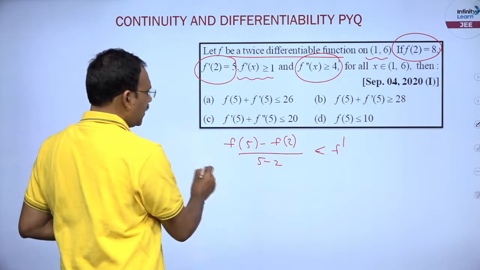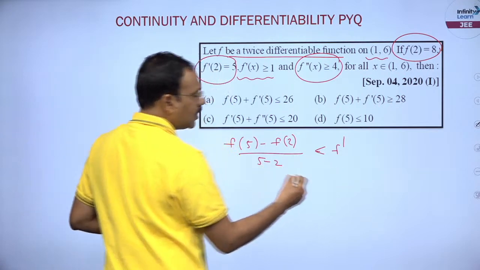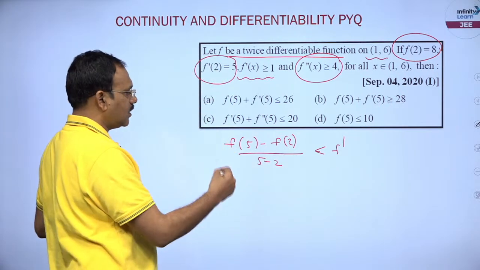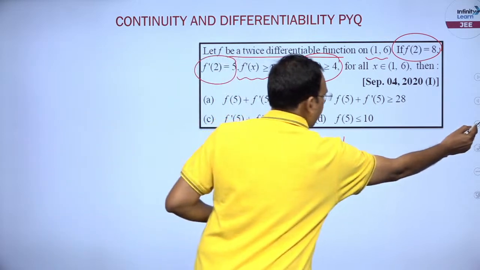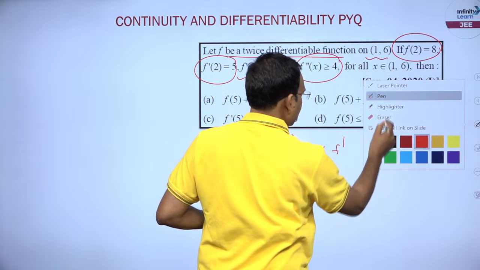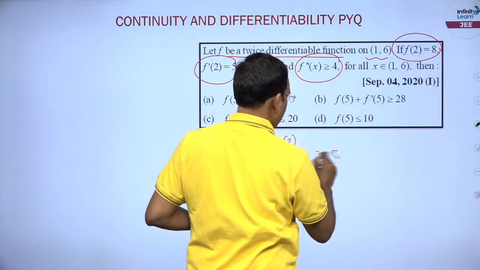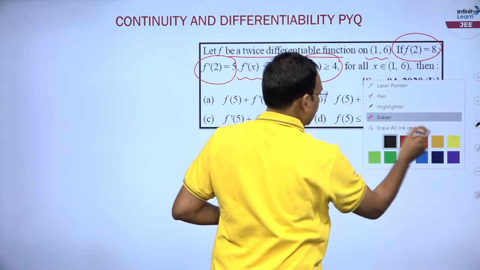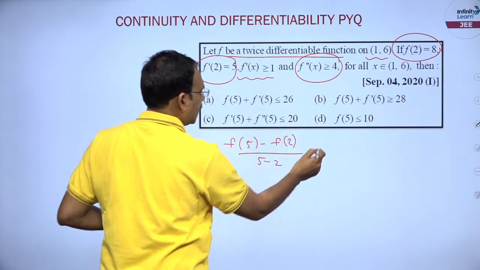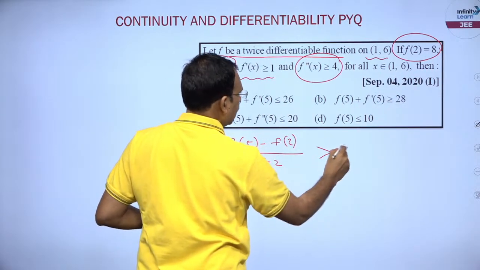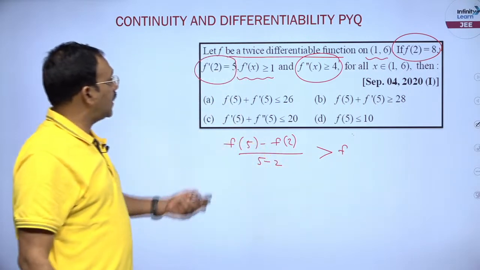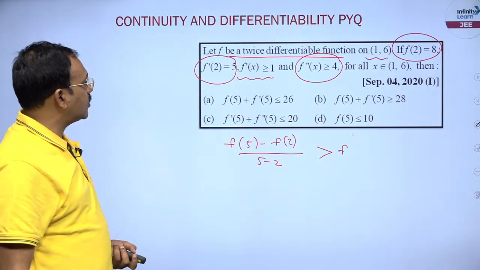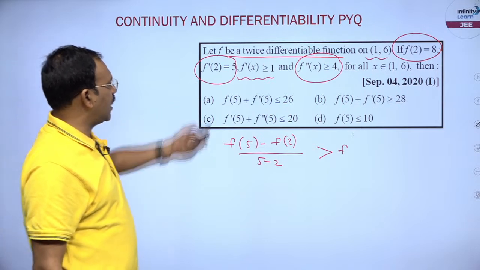So clearly see, derivative is the tangent slope, this is the slope of this. I can say this is greater than f dash of x, right. But what information is given? f dash of 2.